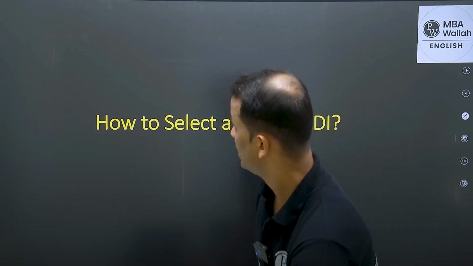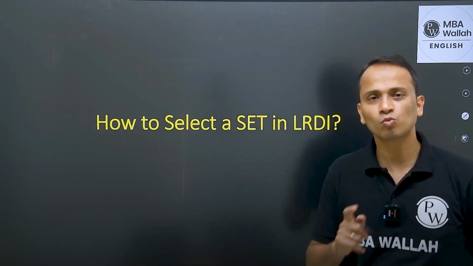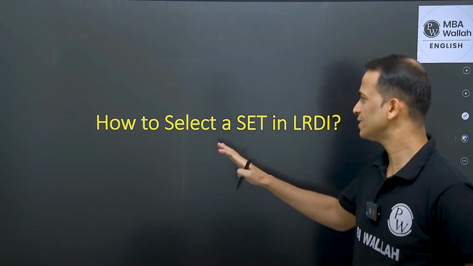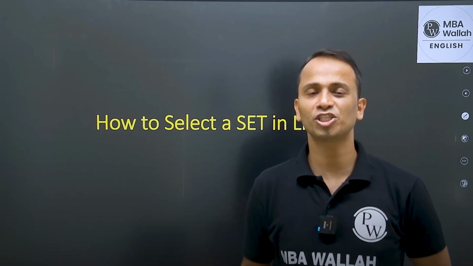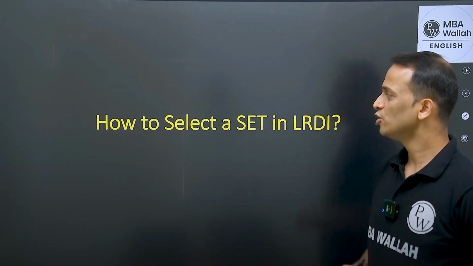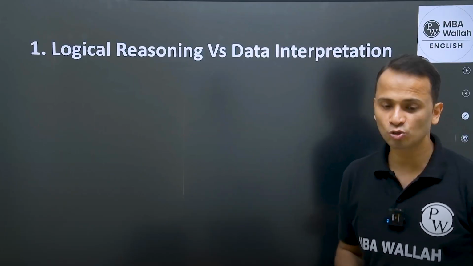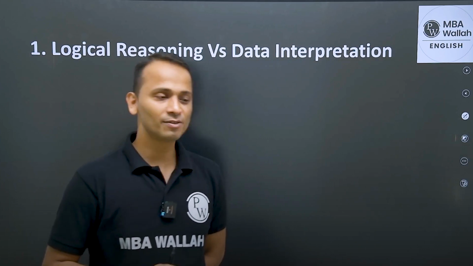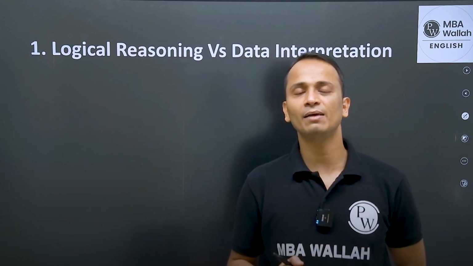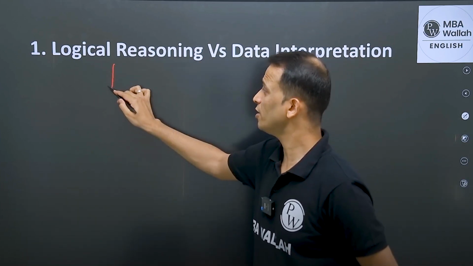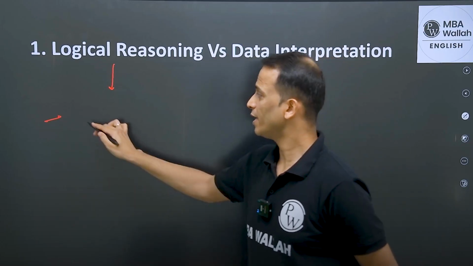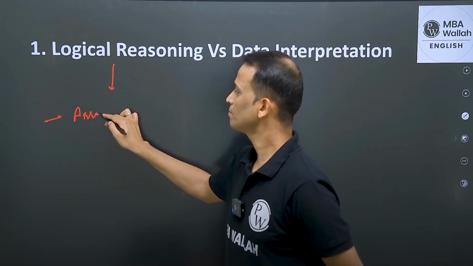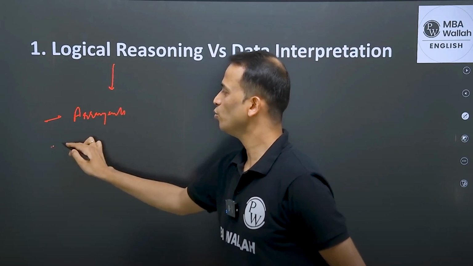All right. Now let's talk about these 5 parameters one by one, which will help you in selecting a set in the data interpretation and logical reasoning section of CAT 2025. So the first parameter, according to me, is logical reasoning versus data interpretation, right? In which of these sections am I strong? So logical reasoning, when it has topics like arrangements, scheduling.